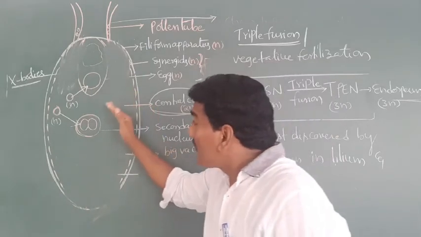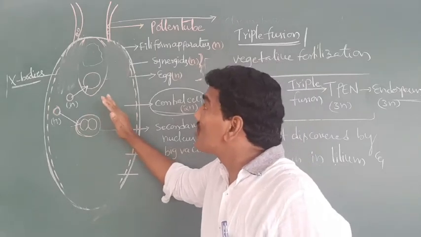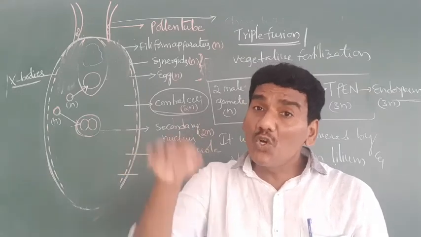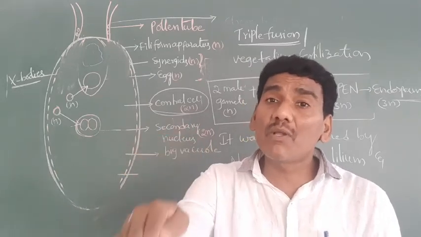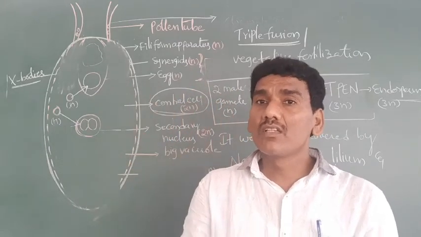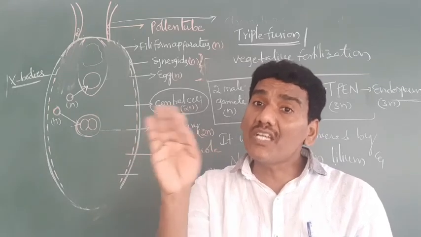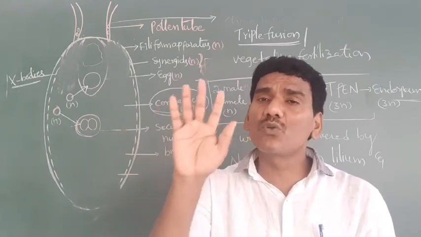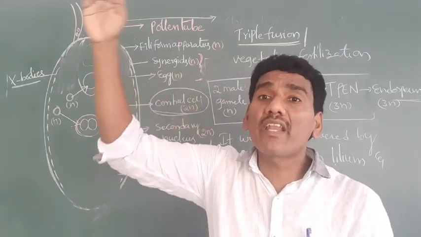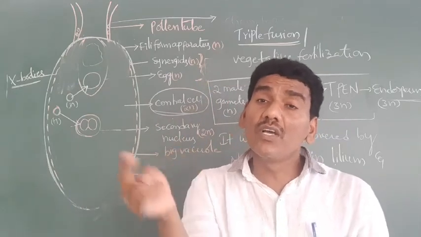Triple fusion mainly occurs in which place of the embryo sac? Exactly in the central cell position. Totally, how many genomes degenerate after completion of double fertilization? Totally 5: 2 synergid genomes and 3 antipodal genomes. How many genomes degenerate towards the micropylar end? 2 genomes. How many genomes degenerate towards the chalazal end? 3 genomes.